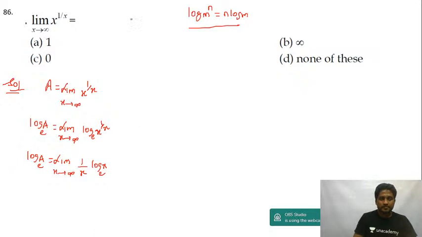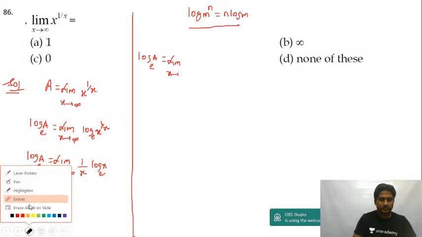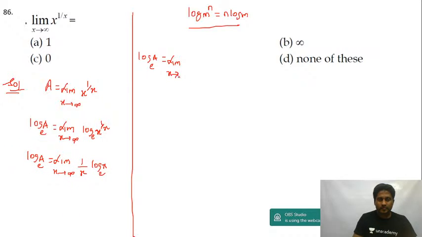So this becomes log a to the base e is equal to limit x tending to infinity of log x upon x. This is infinity by infinity form. Let us use L'Hopital's rule.